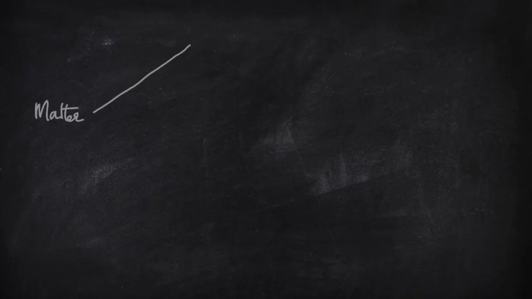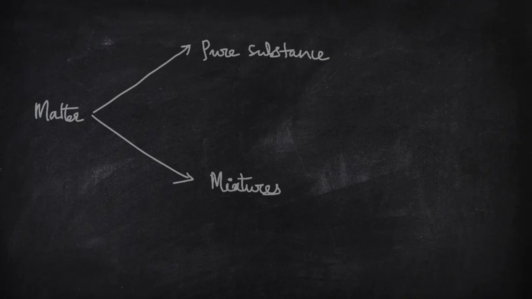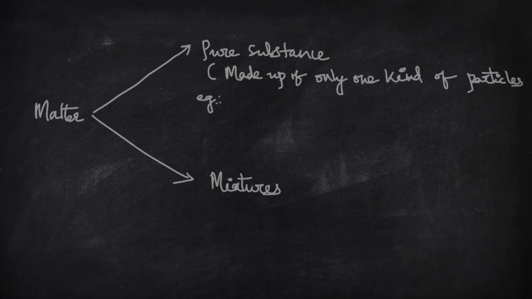Matter is further divided into pure substances and mixtures. The main difference between pure substance and mixture: a pure substance is made up of only one kind of particles. For example, if you consider gold, the substance gold contains only gold particles. If you consider water, this contains only H2O particles.